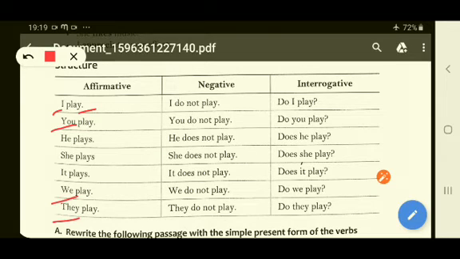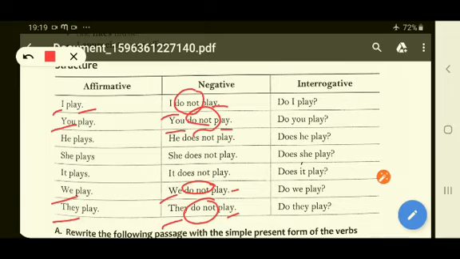In the negative sentence, if your subjects are I, you, we, they, then you have to use do not or don't plus the base form of the verb. Do not and base form of the verb, right? In the case of an interrogative sentence, you have to make a simple change.